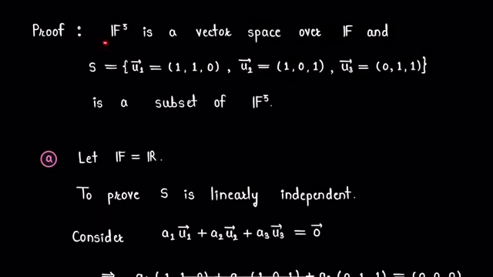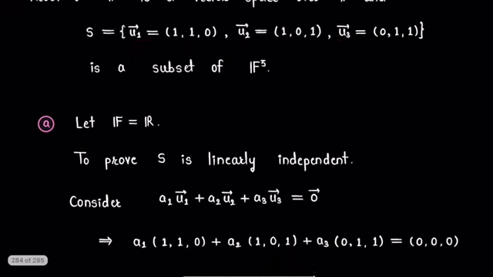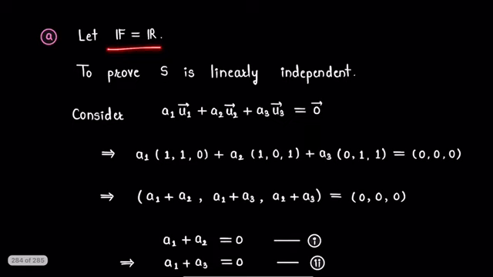We know that F^3 is a vector space over field F, and it is given that S is a subset of F^3 containing vectors u1 equals (1, 1, 0), u2 equals (1, 0, 1), and u3 equals (0, 1, 1). Firstly, we will assume that F is a field of real numbers. So we are in vector space R^3 over field R. Now we need to prove that S is linearly independent.